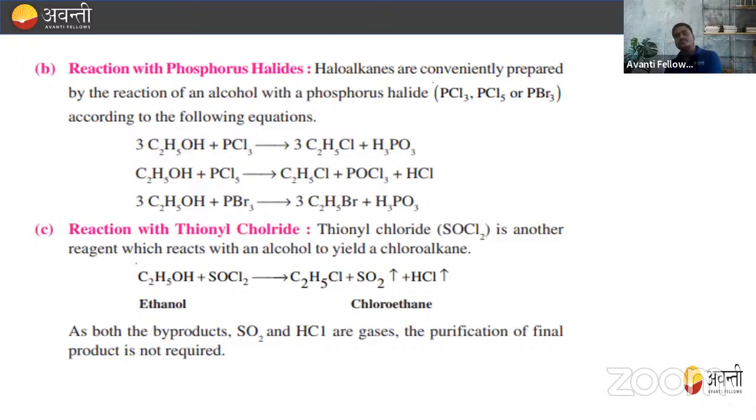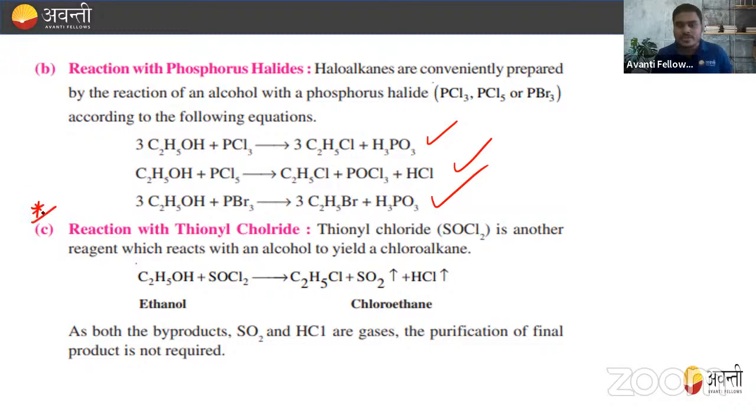Now, this thing we already studied, that is what happens in the reaction with phosphorus halides. That is what happens when the alcohol is treated with PCl5, PCl3, and PBr3. We already studied this, right? Whenever the ethanol is treated with PCl3 or PCl5 or PBr3, we'll get alkyl halide plus H3PO3. So out of this, which method is correct, beta? Which method is very good? That is this one, right?